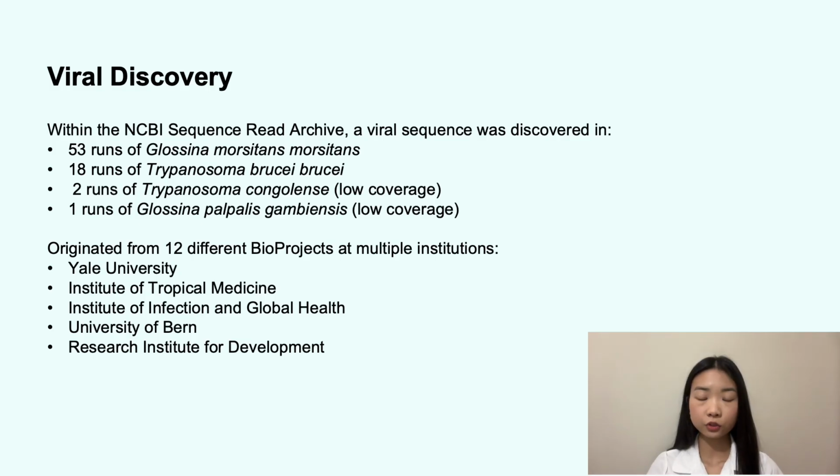Viral sequences were searched for within the Sequence Read Archive, where the palmprint sequence of an RDRP was detected in 53 runs of the tissues of Glossina morsitans, 18 runs of Trypanosoma brucei, 2 runs of Trypanosoma congolense, and 1 run of Glossina palpalis gambiensis. These came from 12 different bioprojects associated with transcriptomic studies that used Illumina sequencing at multiple institutions.